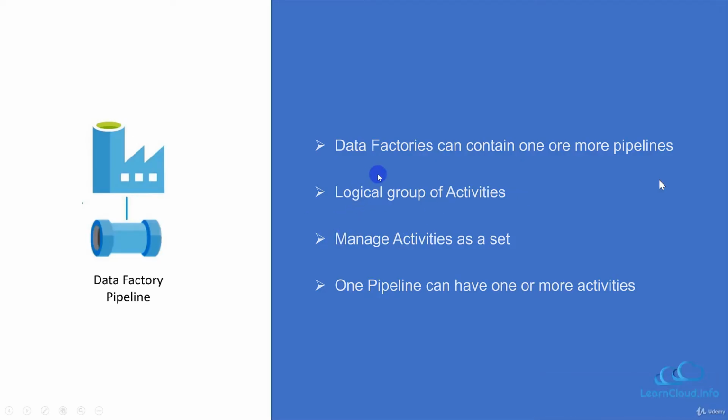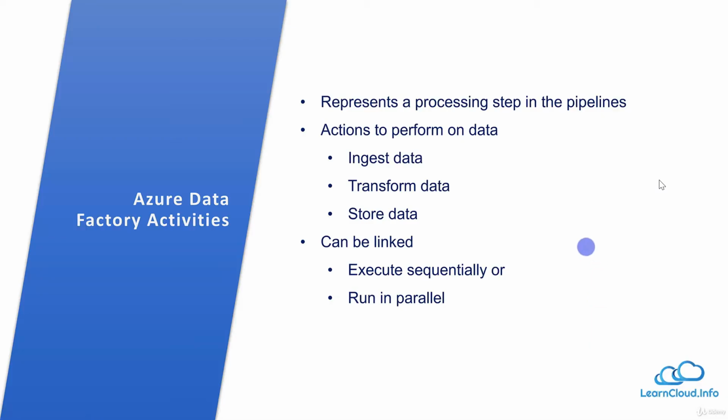All right, so we are talking about data pipeline here. Data factory can have one or more pipelines, and we saw how we can even create folders and organize all of our pipelines. It is a logical group of activities. It manages activities as a set. We discussed how we can create different activities and connect activities with each other. And then one pipeline can have one or more activities.